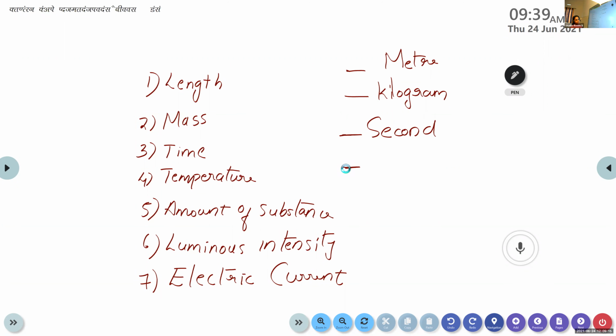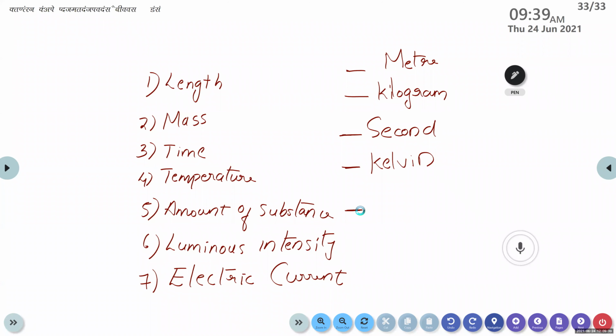Unit of temperature. Kelvin. Yes. There are a lot of units for temperature. We can measure it in terms of the Fahrenheit scale, Celsius scale, or Kelvin scale. But the unit of temperature in standard or SI unit is Kelvin. We will study about the SI unit later. Then how do we measure the amount of substance?